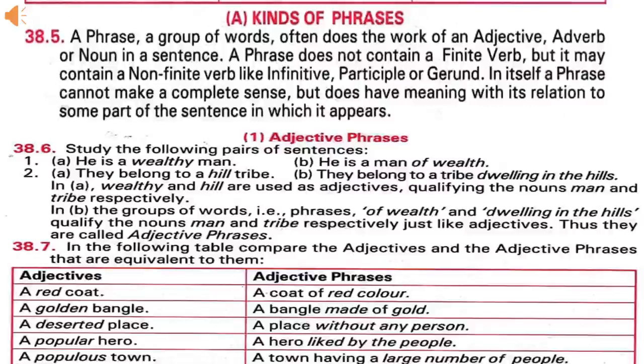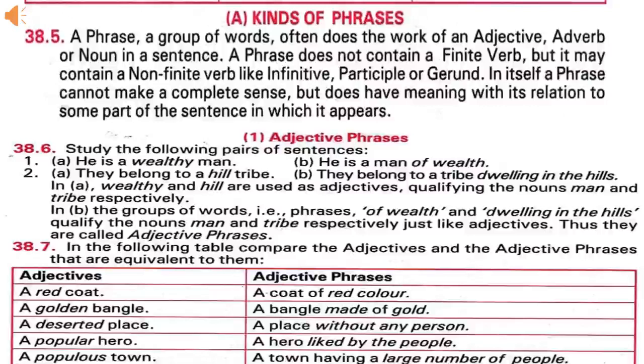Now let's see examples. He is a wealthy man. They belong to a hill tribe. In these sentences, wealthy and hill are adjectives. And in the next sentences, he is a man of wealth. They belong to a tribe dwelling in the hills.